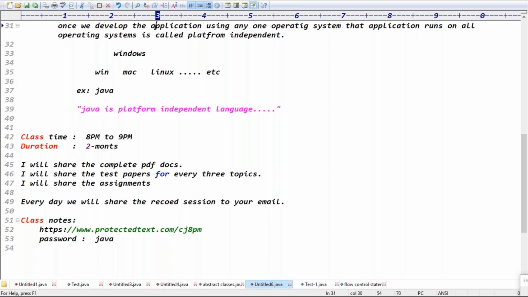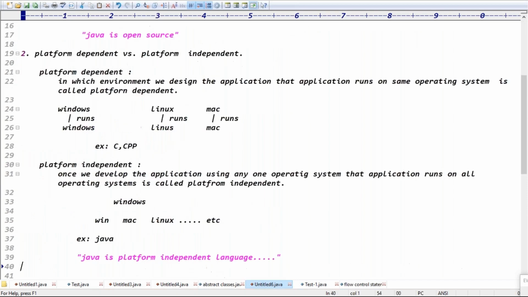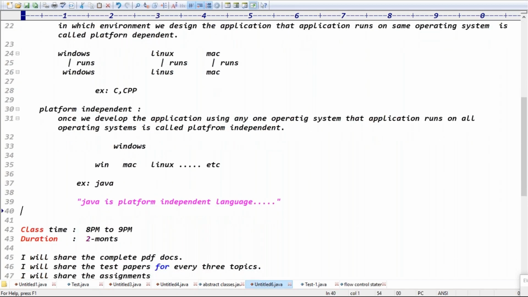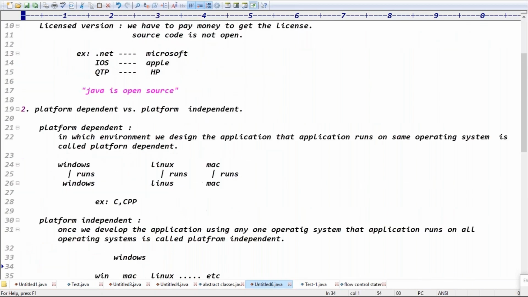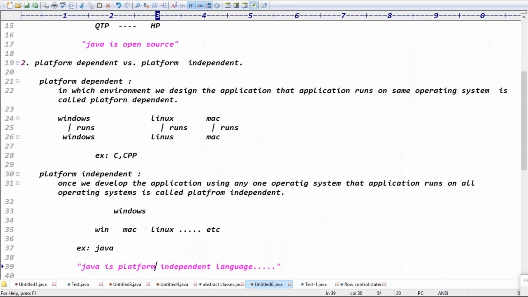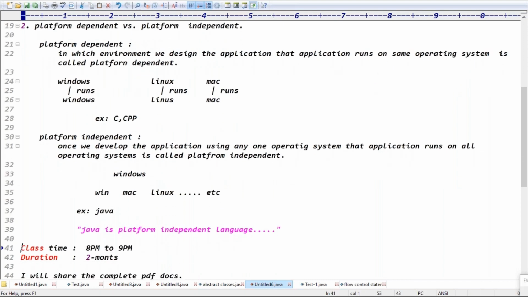Today, the very, very important points we discussed are 2 points. Java is an open source product. Java is a platform independent product. Open source means anyone can use it freely, and even the source code is open. Platform independent means once we develop an application using any one operating system, it supports all operating systems, guys.